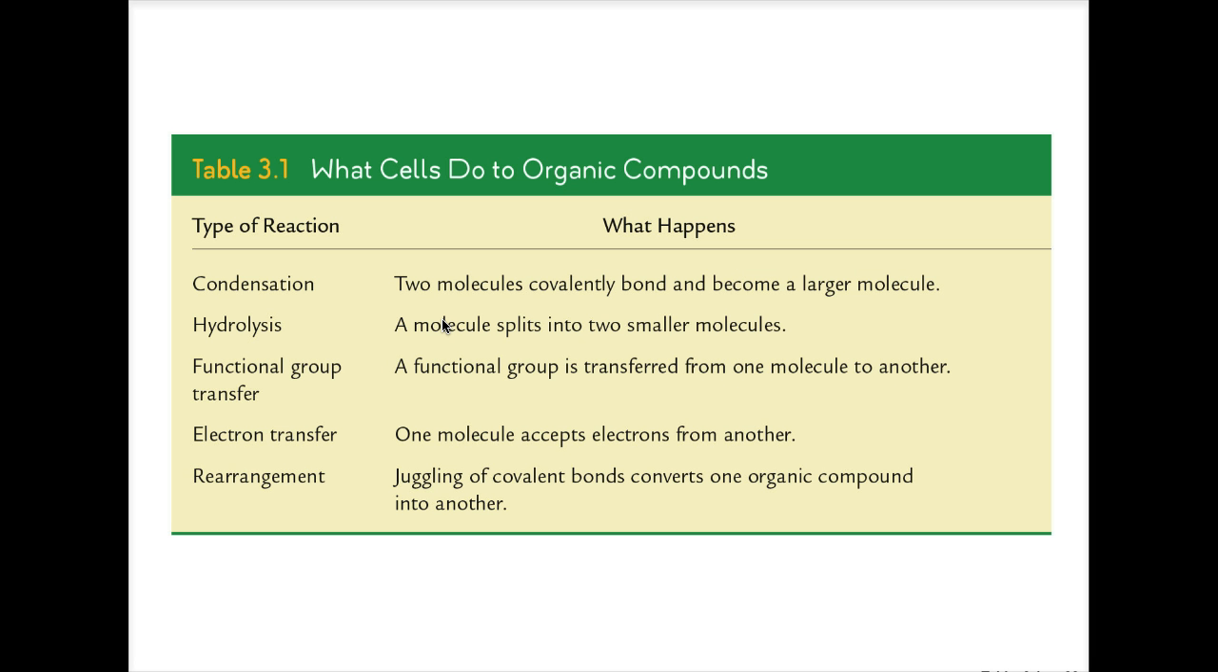So what do cells do with organic compounds? Well, in essence, cells are built upon organic compounds through condensation reactions, where two smaller molecules will covalently bond to become one larger molecule. So that's how when you take amino acids that your body has absorbed from your digestive system and your body puts them into a new protein, that's the reaction that's occurring. That's a condensation reaction. A hydrolysis reaction is the reverse.